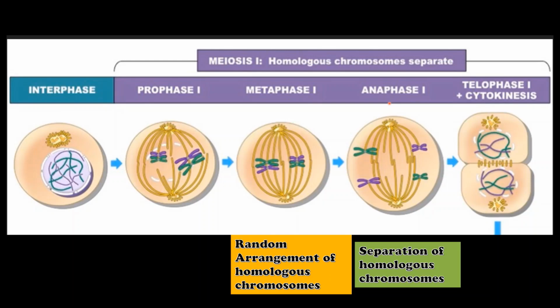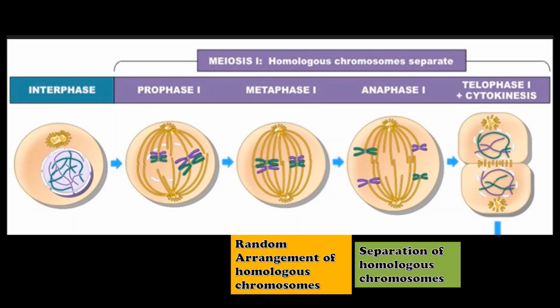Metaphase 1 will lead to anaphase 1, in which there is a pulling of homologous chromosomes away from each other. So during anaphase 1, there is a separation of homologous chromosomes. Please make a note of this. This anaphase 1 leads to telophase 1, where the nuclear membranes start reappearing.